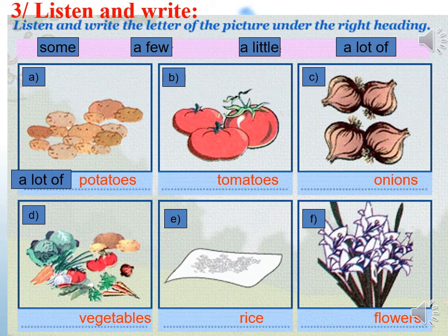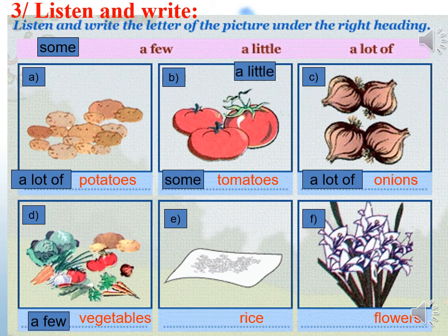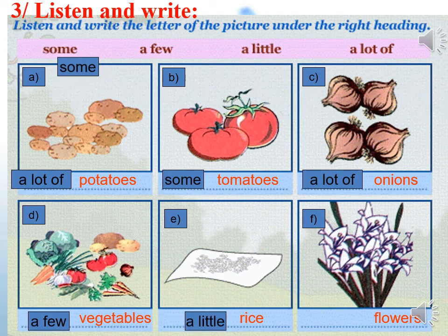A. A lot of potatoes. B. Some tomatoes. C. A lot of onions. D. A few vegetables. E. A little rice. And F. Some flowers.